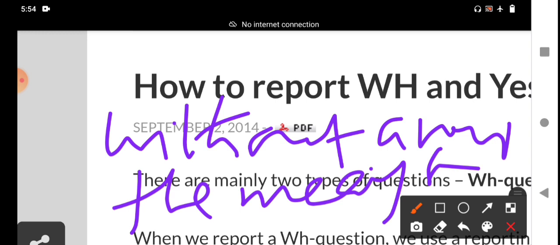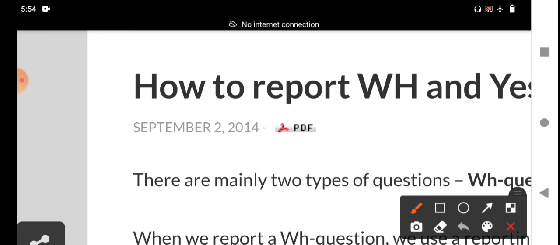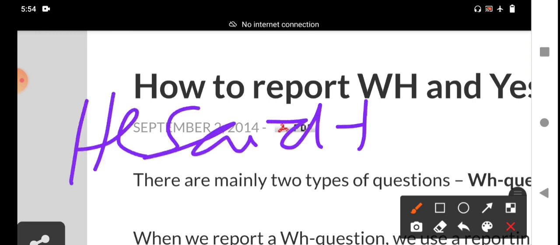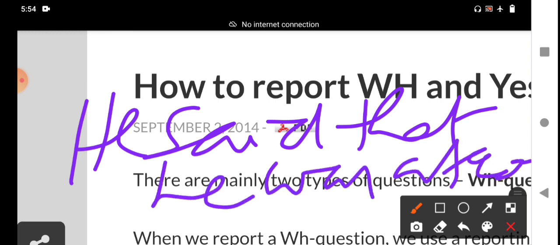For example, in indirect speech: He said that he was a teacher. It is a simple sentence. It is indirect narration. He said that he was having lunch with his parents.